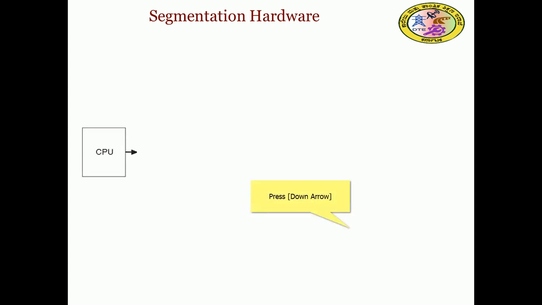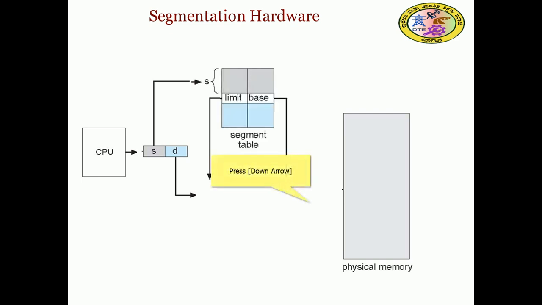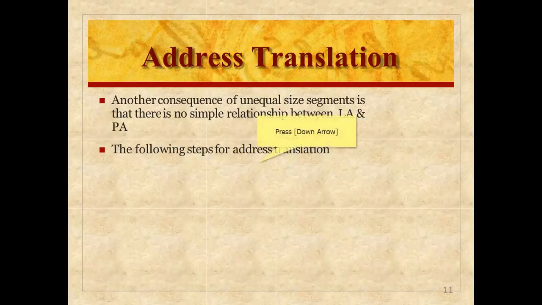So further, the CPU generates some logical or virtual address, and it is compared with the limit; if the offset is not less than the limit, it is an error, otherwise it is added to the base.